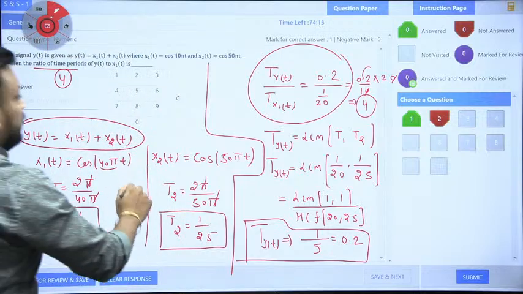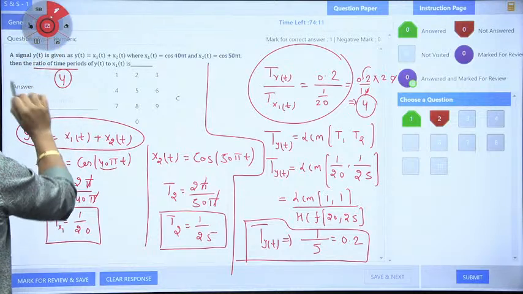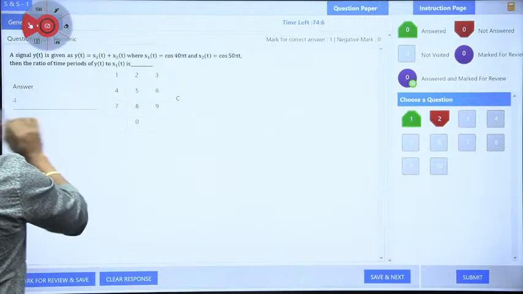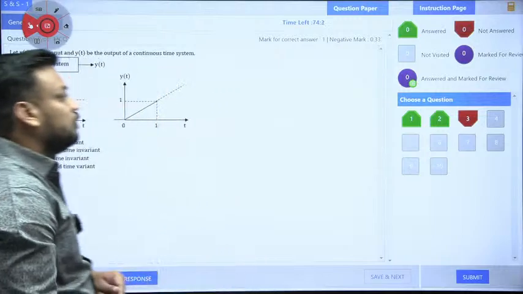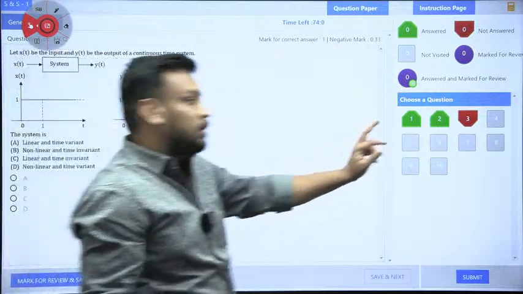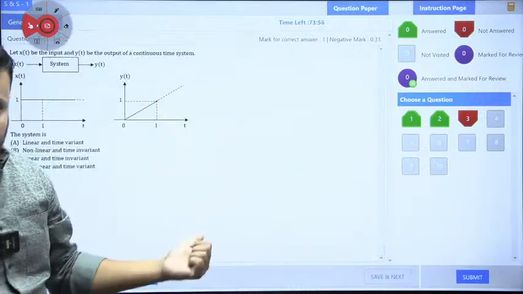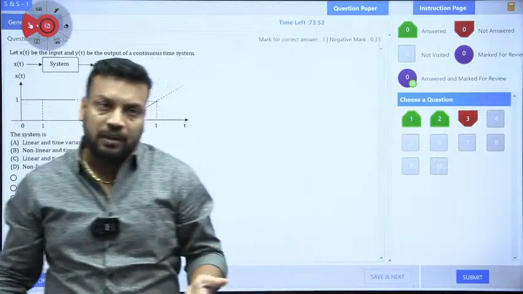Chaliye, so what I am doing here, again everything will be removed because I am just clicking on this and I will type 4 here, because it is a numerical entry question. So 4 is my answer and I will just do save and next. Now, till now I completed questions number 1 and 2. We have a total of 10 questions, and they will come one by one. Right now 1 mark questions are there. As soon as the 2 mark questions come, the difficulty level will increase, okay.